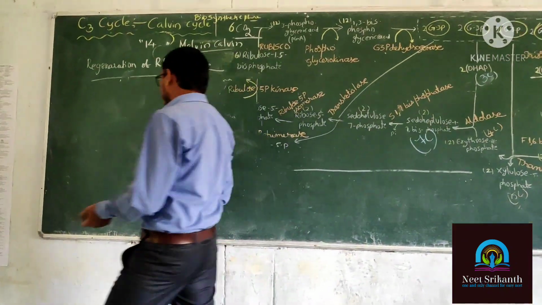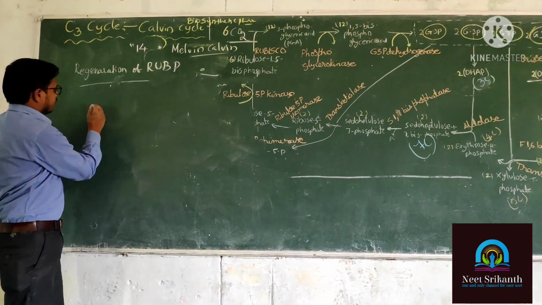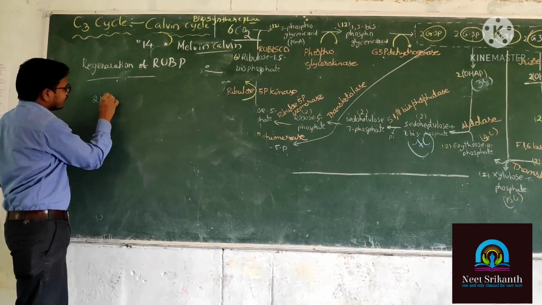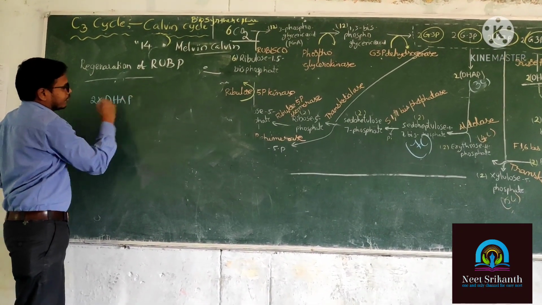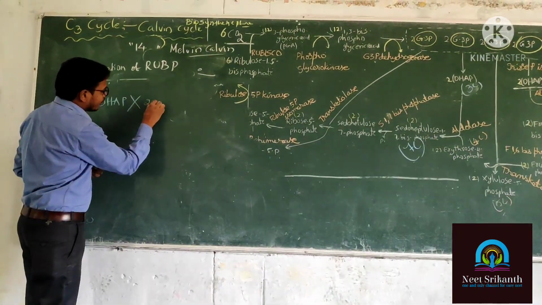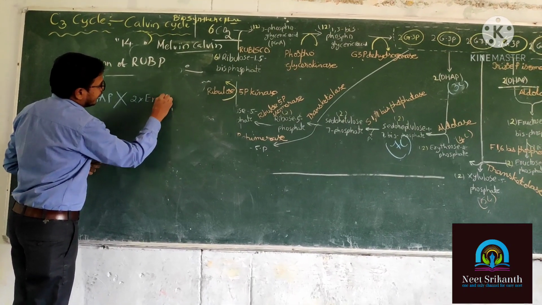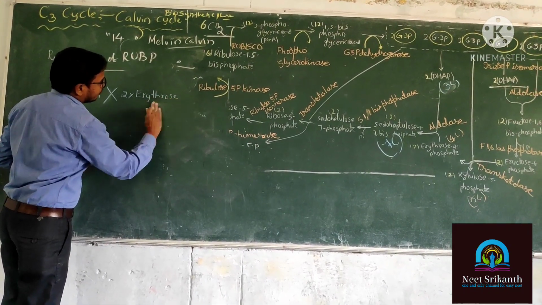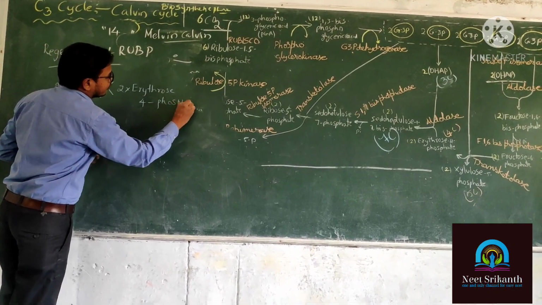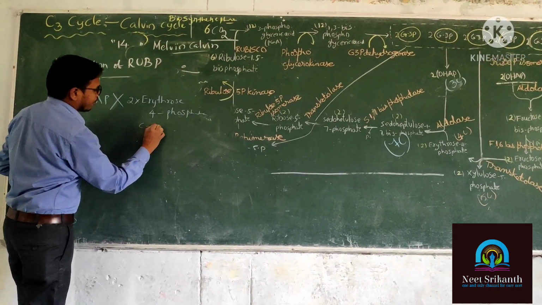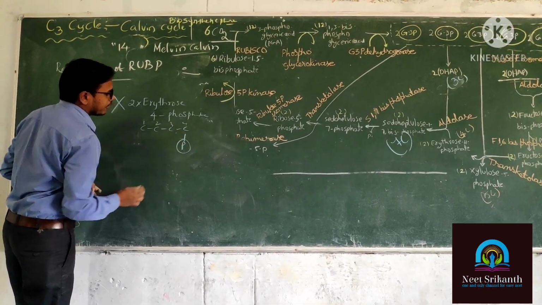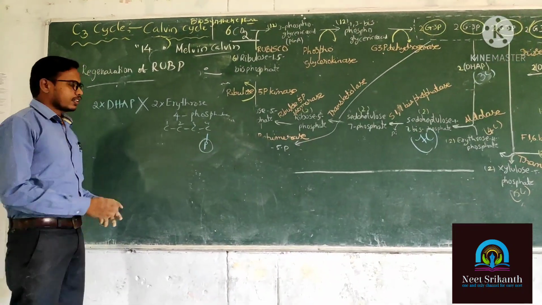Easy. So what are the substrates here? Substrates: 2 molecules of DHAP. 2 molecules of DHAP is reactive with 2 molecules of erythrose 4-phosphate. Here that means the structure is like this. 1, 2, 3, 4. Fourth carbon is having phosphate. Understood?